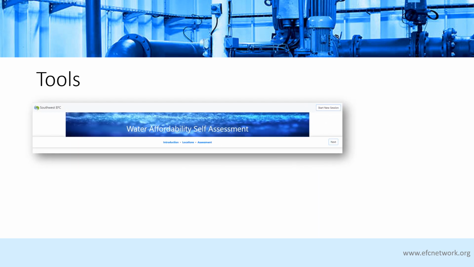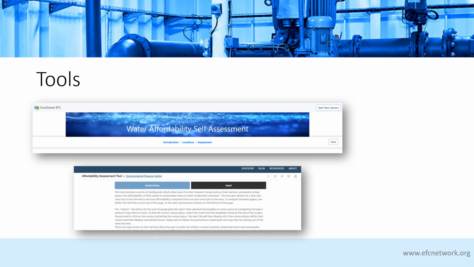There are 3 user-friendly, free online tools available for evaluating your community's rates. The Southwest Environmental Finance Center at the University of New Mexico developed the Water Affordability Self-Assessment Tool, or WASA. You can use this tool to assess whether your rates are affordable according to several different measures, including median household income, percentage of population at or below poverty level, and the number of hours at minimum wage needed to pay the average bill. You can also use it to do an analysis of which of your customers would be most affected by changes in your rate structure.